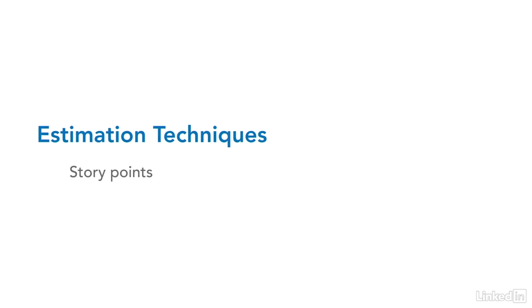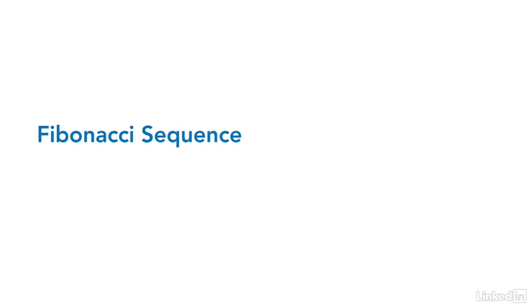Story points are the most commonly used measurement. They're based on the Fibonacci sequence of numbers or some variation of it. This sequence is a naturally occurring numerical pattern that accurately reflects how things grow. It's really a simple math process. The next number is the addition of the 2 previous numbers. So the sequence is 1, 2, 3, 5, 8, 13, and so on.